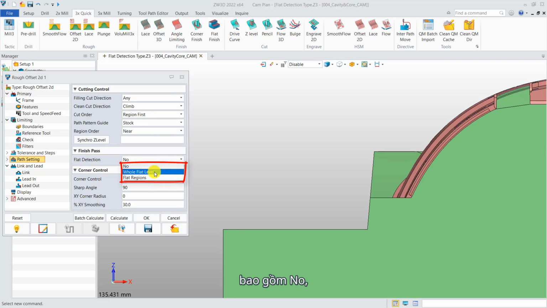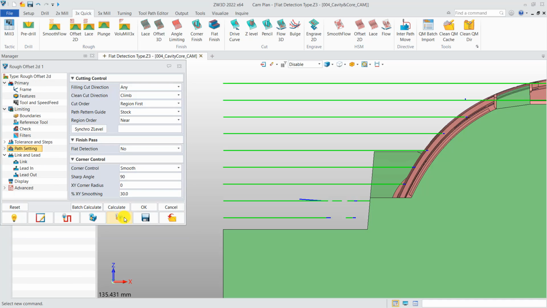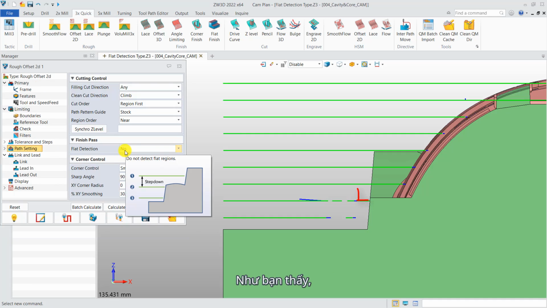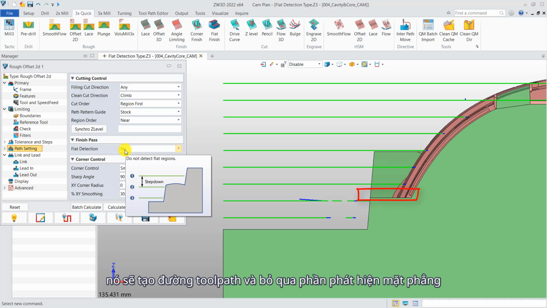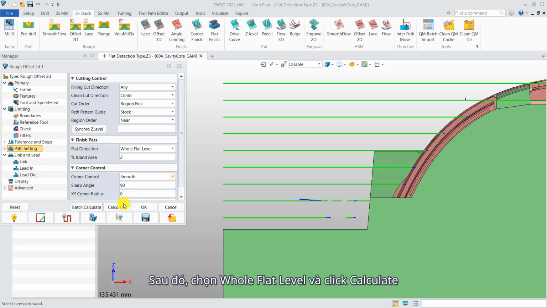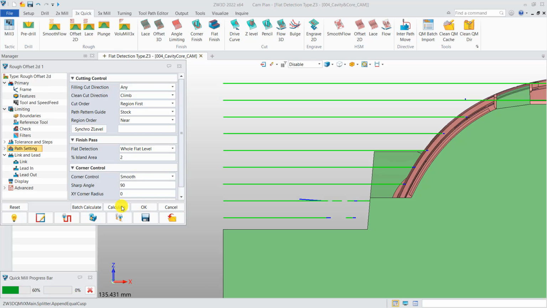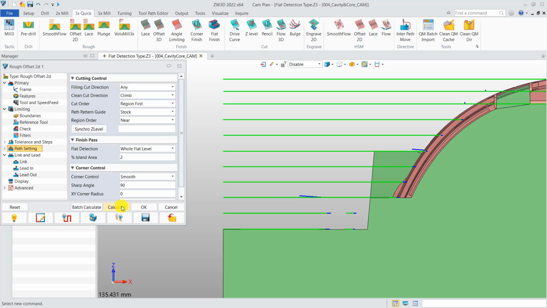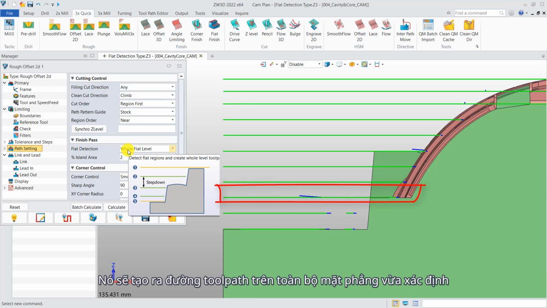It includes no, whole flat level, and flat regions. First, select no and calculate. As you can see, it will generate toolpaths without detecting flat, according to the step-down set by the user. Then, select whole flat level and calculate. It will generate the whole flat level of toolpath.